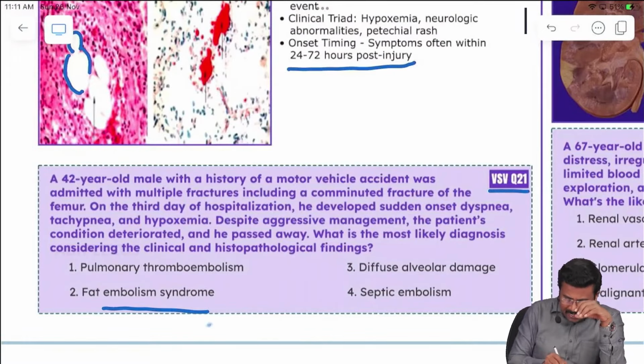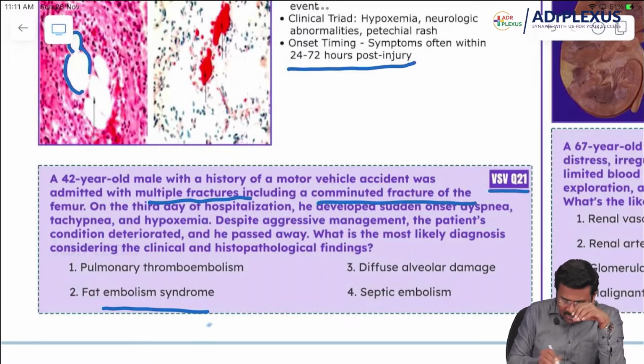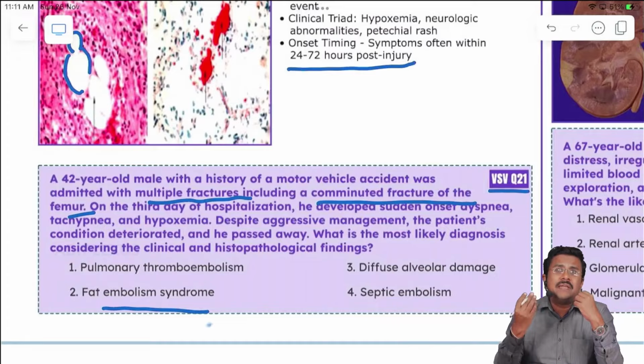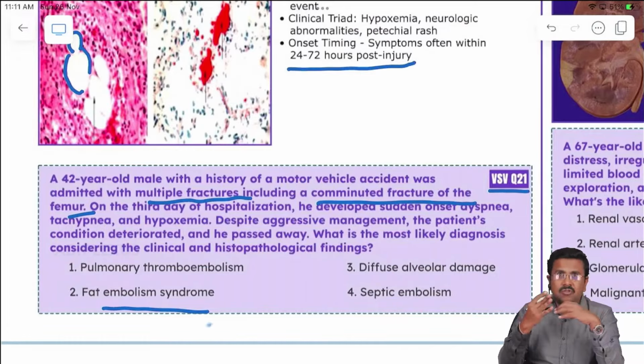The clinical clue is multiple fractures, and this is a comminuted fracture of the femur, like multiple long bone fractures. The marrow material would have seeped into the torn blood vessel, resulting in the pulmonary embolism.